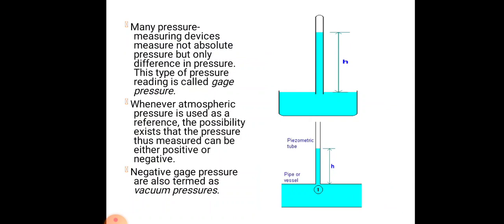There are many pressure measuring devices which do not measure absolute pressure but only a difference in pressure. This type of pressure reading is known as gauge pressure. Whenever atmospheric pressure is used as reference, the pressure measured can be either positive or negative. Negative gauge pressure is also termed vacuum pressure. Here you can see a piezometric tube with a pipe or a vessel, which shows clearly the difference of the pressure levels.